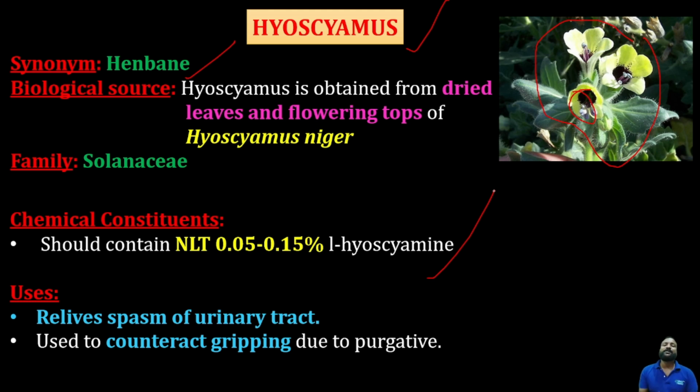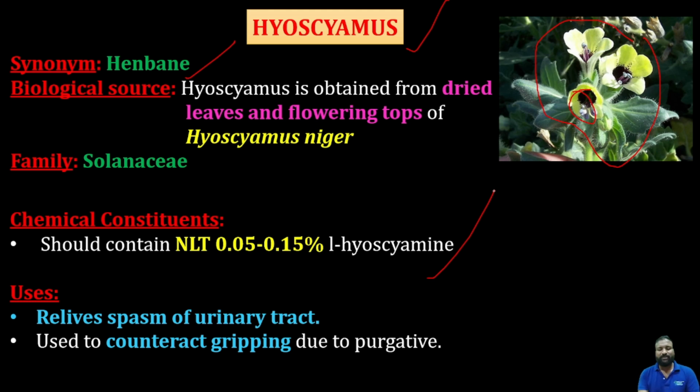But the major use of this particular drug is that it relieves spasm of the urinary tract. Do remember, my dear students, all the tropane alkaloids have anticholinergic properties. They can relieve muscle spasms, seizures, Parkinson's disease, and muscle contraction. They reduce muscle contraction. So here it relieves spasm of the urinary tract because of the anticholinergic property, and it is used to relieve gripping.